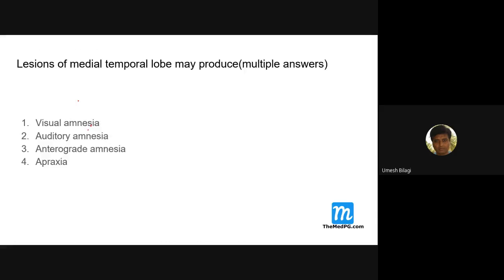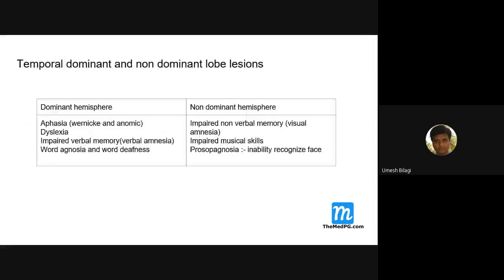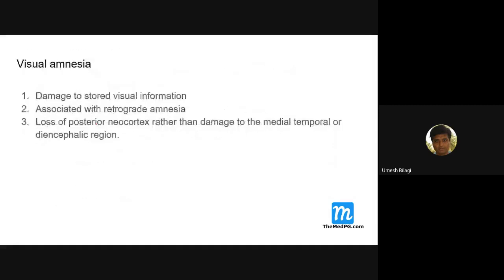We'll come back. See, the visual temporal lobe can also be involved, but it is a problem more with the visual cortex. Loss of posterior neocortex rather than damage to the medial surface of temporal cortex. Here, more advanced it is. Because there is damage to the stored visual information, if we give an object, he cannot recognize that.